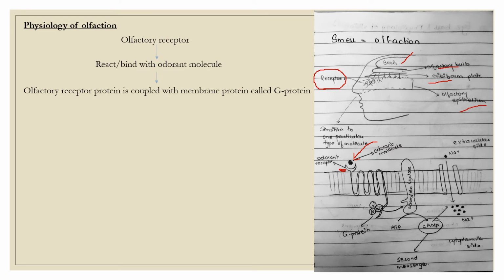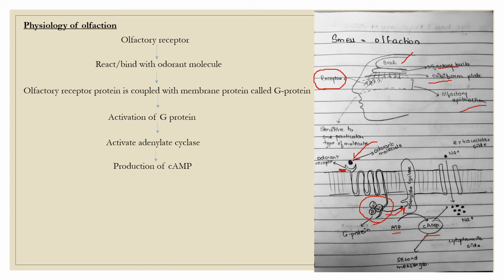Then the olfactory receptor protein is actually coupled with a membrane protein called a G protein. So this is the G protein. After binding of the odorant molecule with the odorant receptor, there is an activation of G protein. After the activation of G protein, it will then activate adenyl cyclase. The activation of adenyl cyclase converts ATP to cyclic AMP.